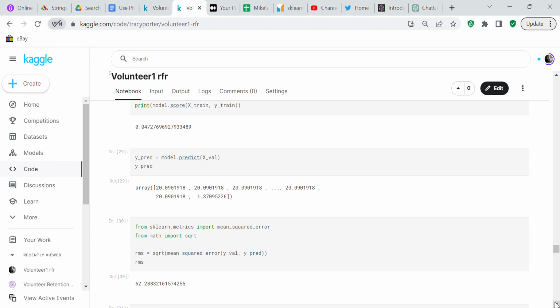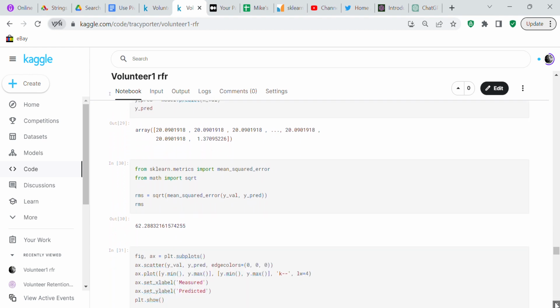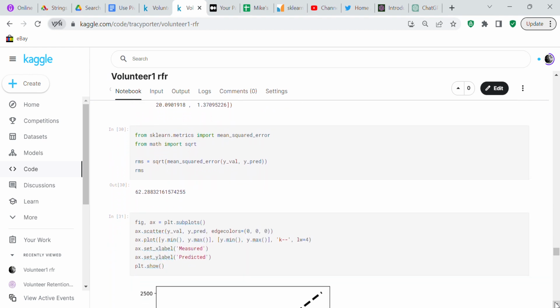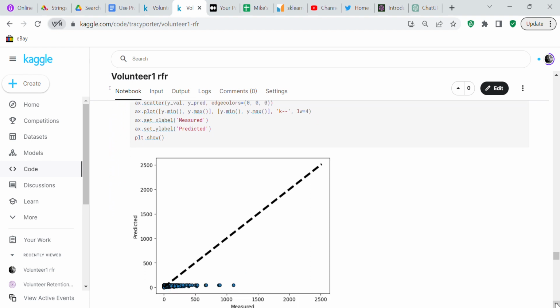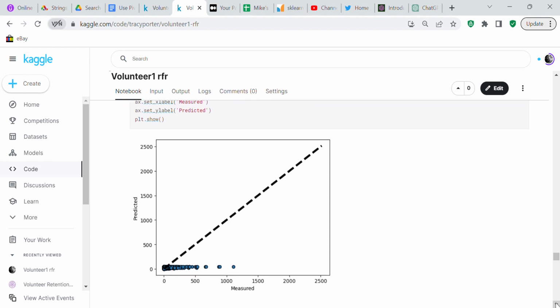So we're going to make predictions on the model with the validation set, and that's going to be y_pred. And then we compare the y_pred to the y_val, and we get 62. And then here what we do is we make a chart and we plot the predicted values against the actual values.